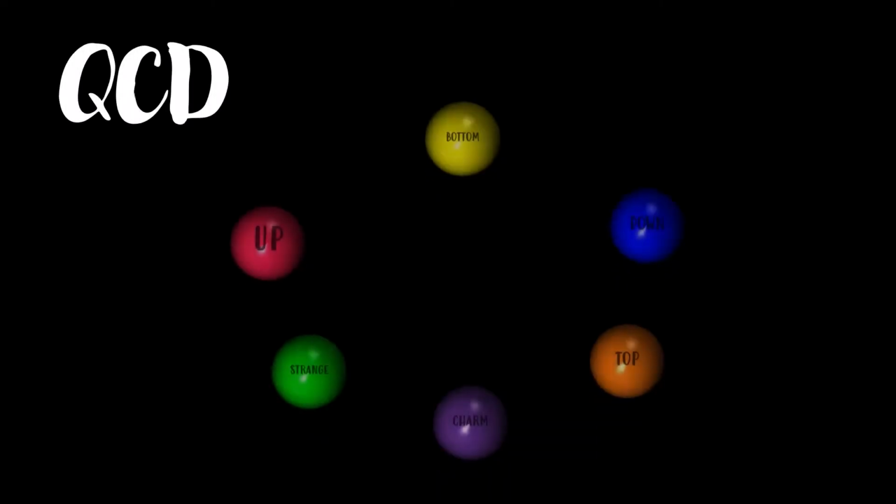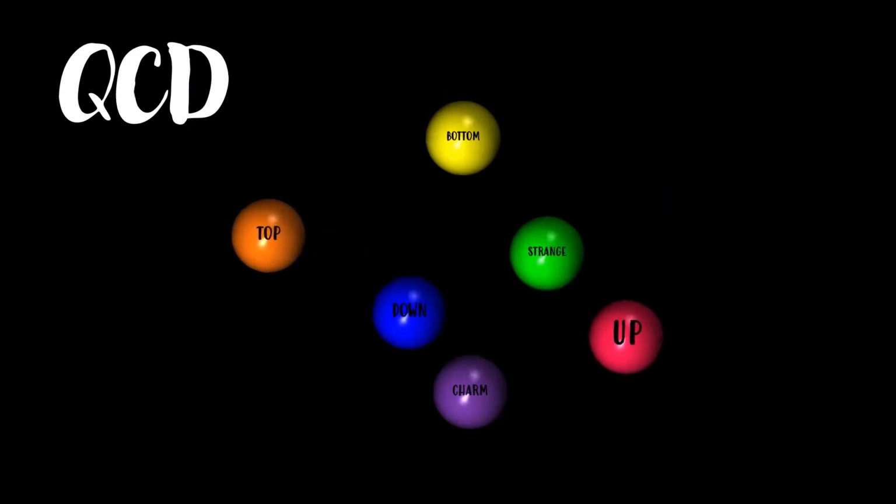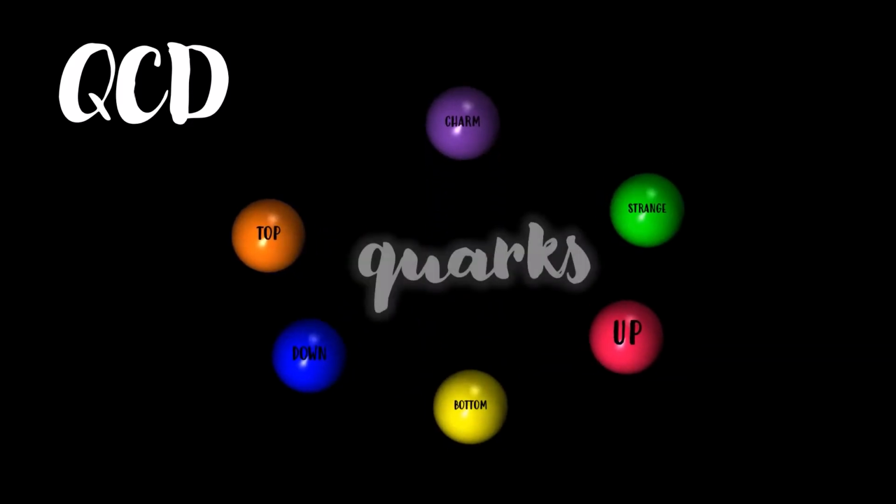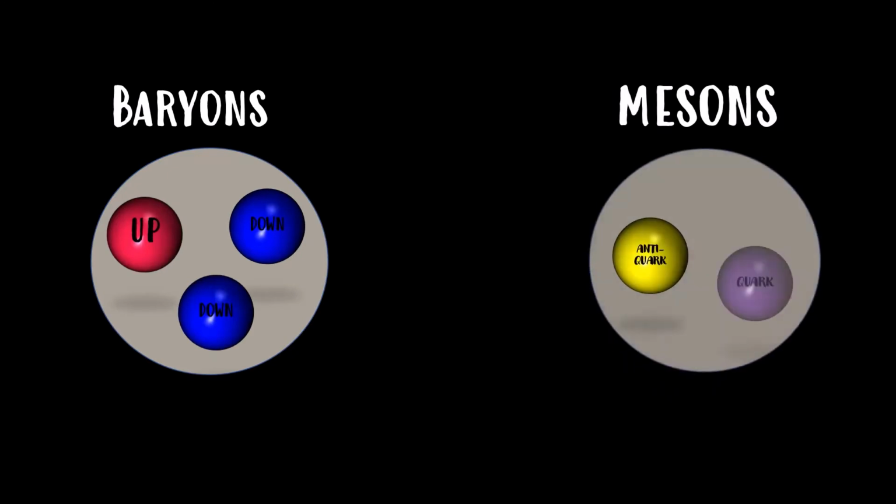But before understanding it, we have to understand the theory that describes the interaction between particles, quantum chromodynamics. QCD is a non-abelian quantum field theory that describes the strong interaction between particles known as quarks. These are confined in other particles, like baryons, formed by three quarks, such as the proton and the neutron, and in mesons, formed by an antiquark-quark pair.